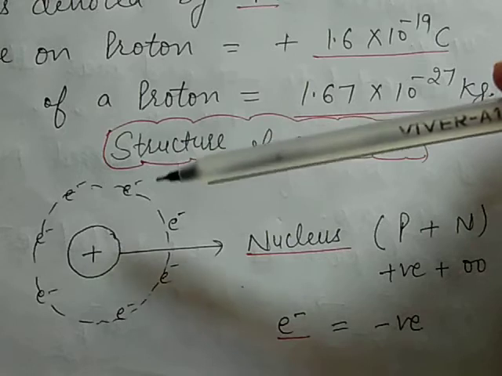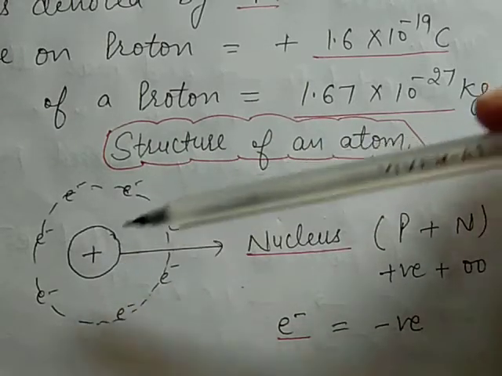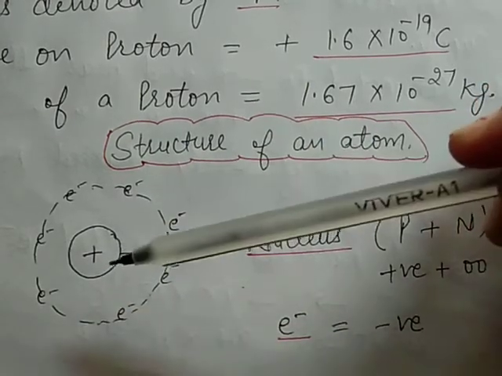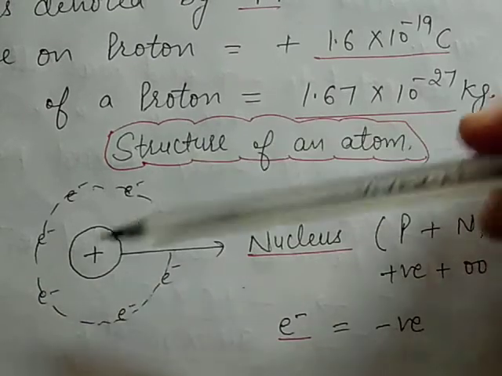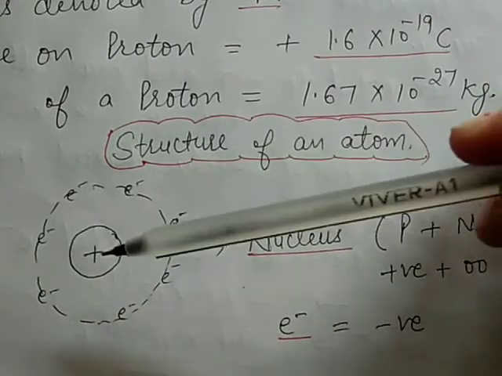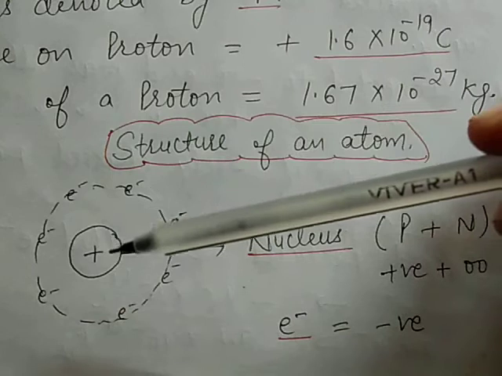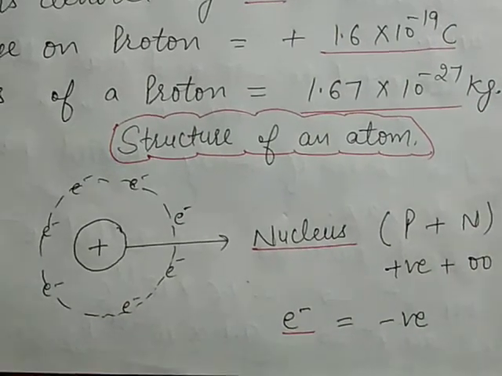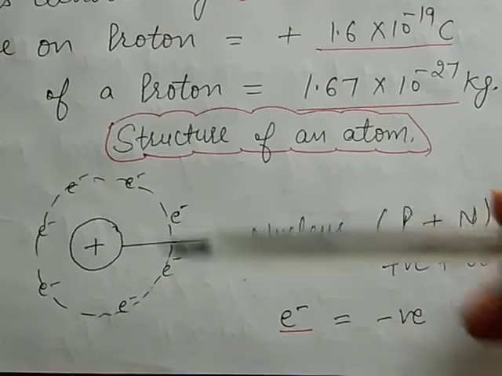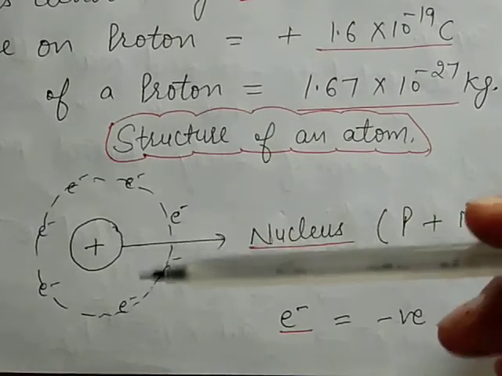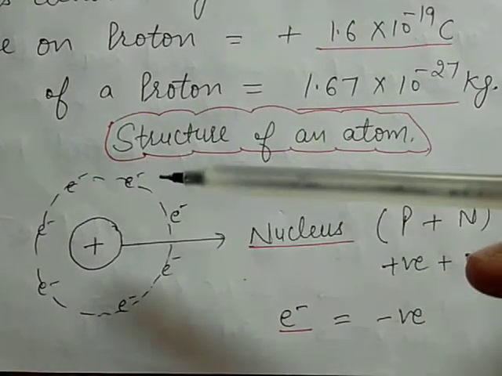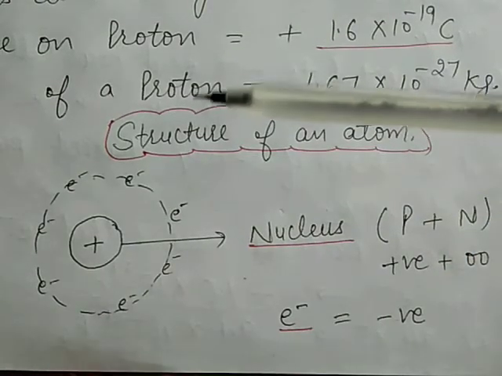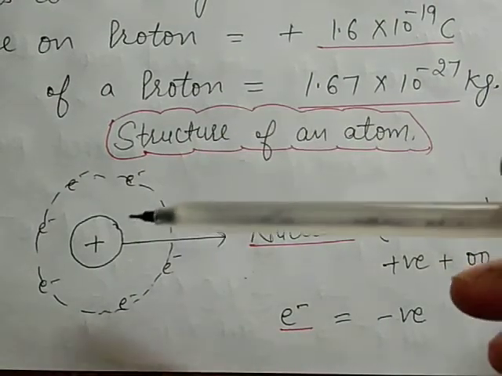So these positive and negative charges balance each other, and so the atom becomes electrically neutral. Means the positive and negative charges are equal in magnitude, so the atom is electrically neutral.